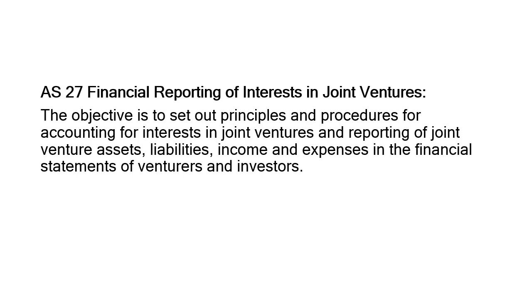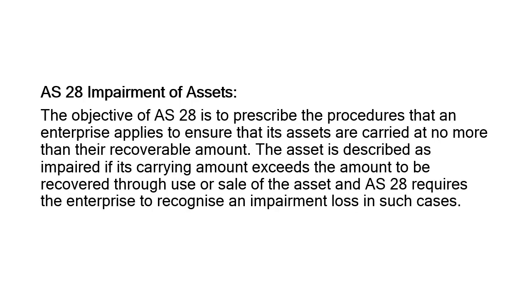The objective is to set out principles and procedures for accounting for interest in joint ventures and reporting of joint venture assets, liabilities, incomes and expenses in the financial statements of venturers and investors. Means if the company has any joint ventures, it has to be clearly mentioned in the financial statement. Now coming to the 28th one, impairment of assets.